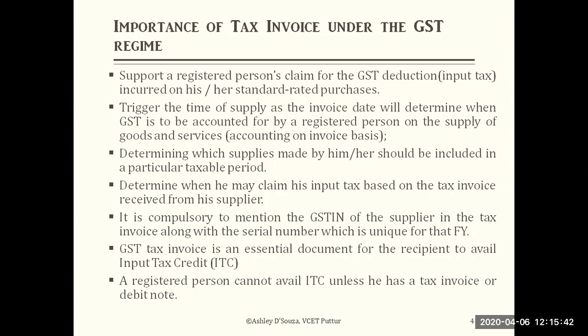For example, I supplied particular goods in the month of April and the invoice is issued, so it's clear that it belongs to April. If I issue the bill next month, even though I supplied the goods this month, but I issued the tax invoice next month, then that becomes next month's supply, not this month. So that's the reason.